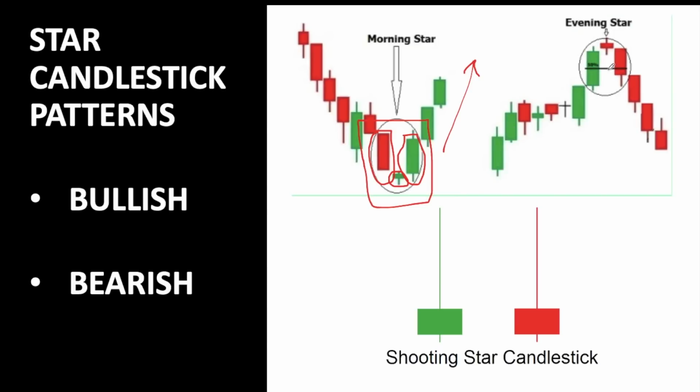For evening star, this is again a three candle formation at the uptrend, the vice versa of morning star. As we discussed, it's valid at a trend line or a support or demand zone. So at a support zone, morning star; at a resistance zone, evening star.